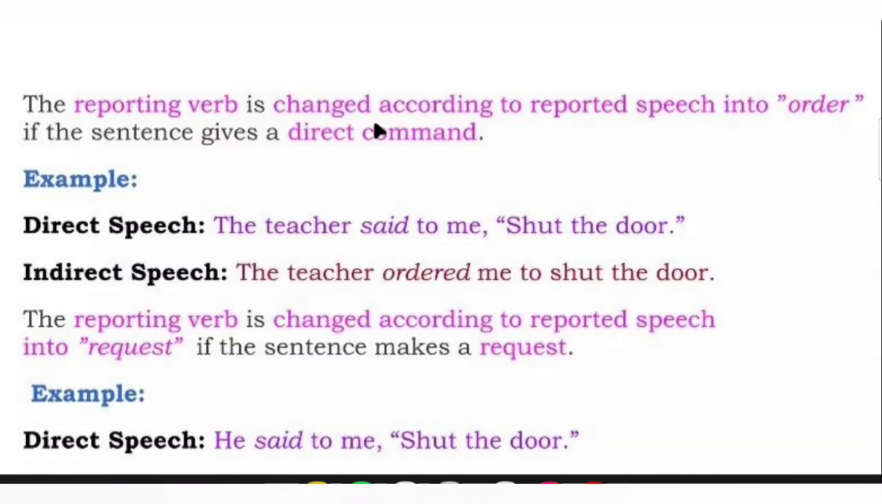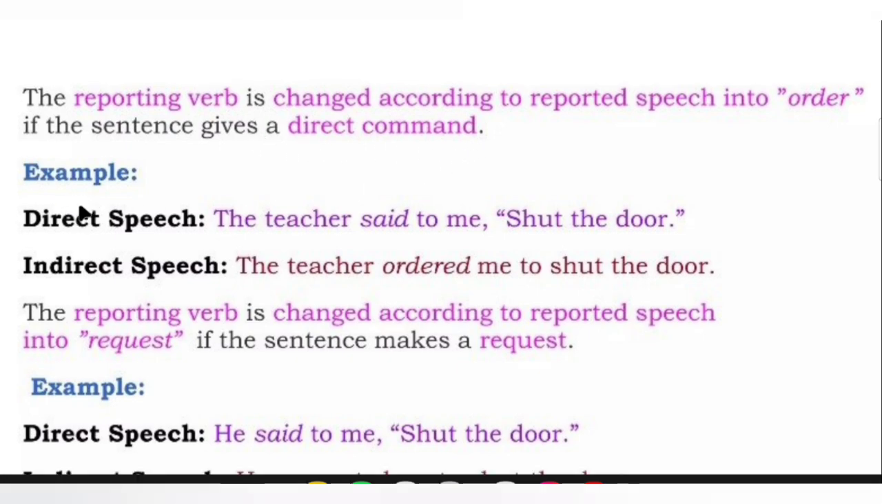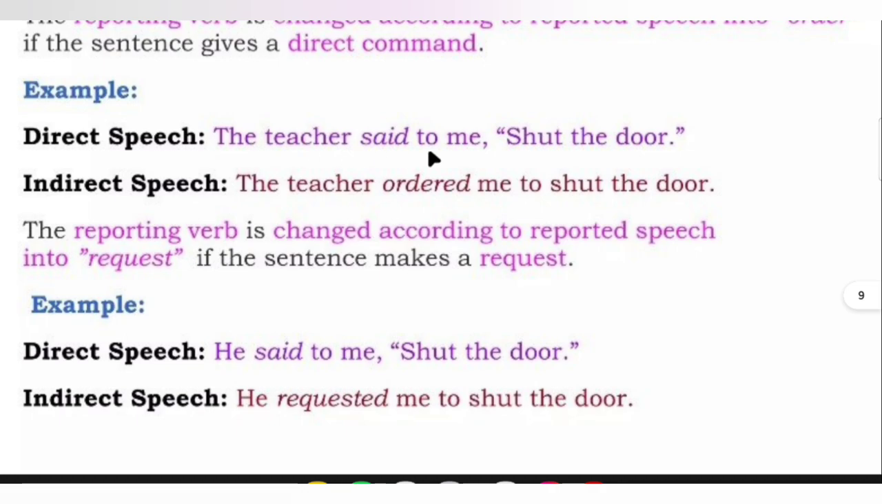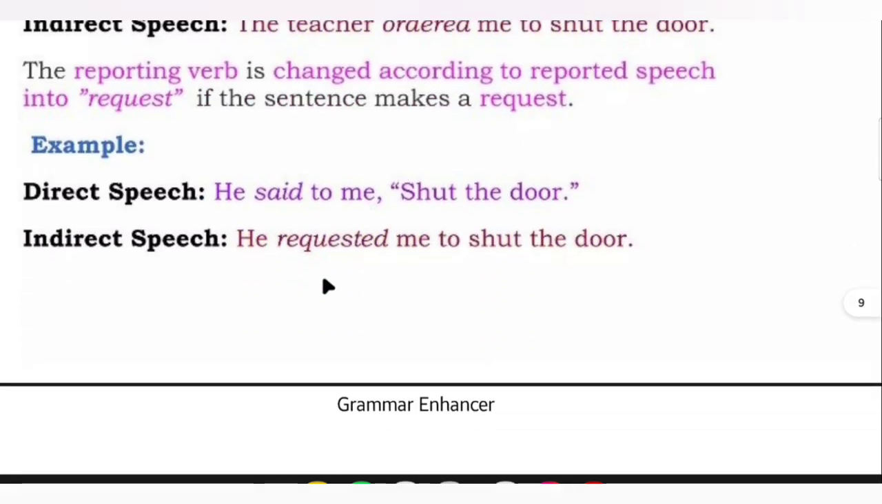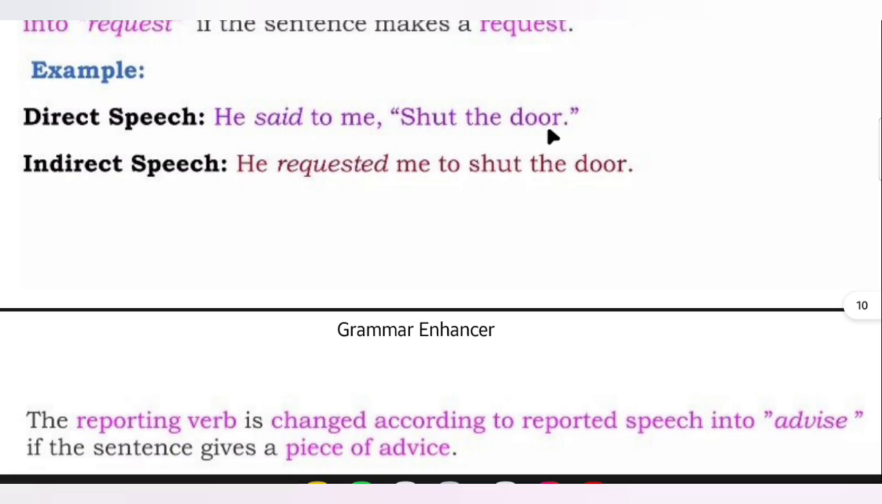The reporting verb is changed according to the reported speech into "order" if the sentence gives a direct command. Examples: Direct speech: The teacher said to me, "Shut the door." Indirect will be: The teacher ordered me to shut the door. The reporting verb is changed into "request" if the sentence makes a request. He said to me, "Please shut the door." Indirect will be: He requested me to shut the door.